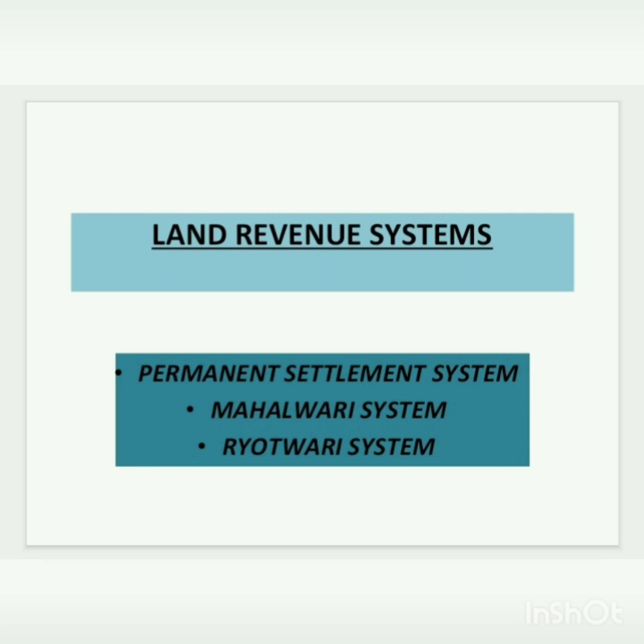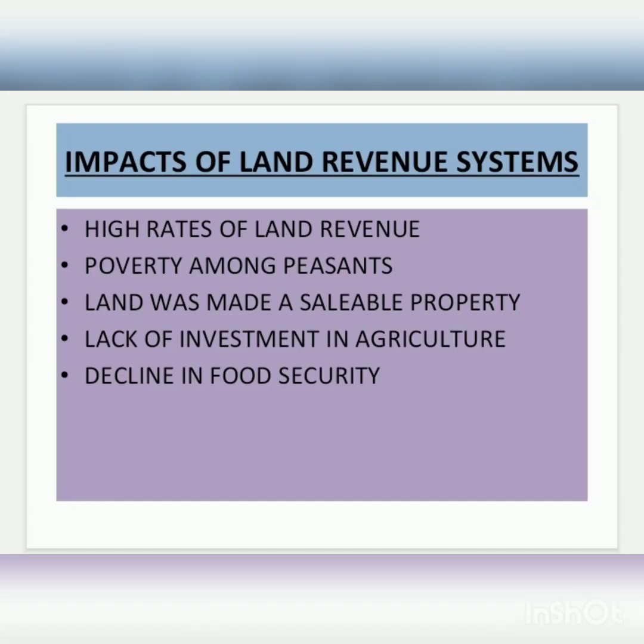The British introduced 3 land revenue systems in different parts of India. The main objective of the British behind these was high and hassle-free land revenue collection. The 3 land revenue systems were the Zamindari or permanent settlement system, Mahalwari system and Rayatwari system. Today we are going to understand implications of land revenue systems introduced by the British.